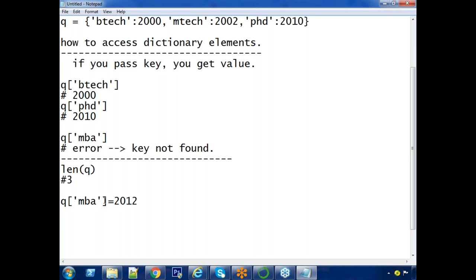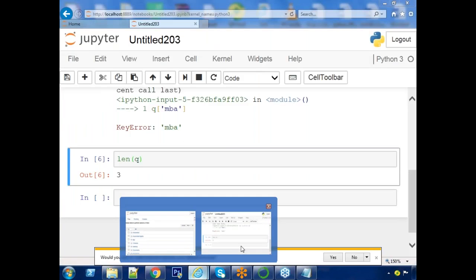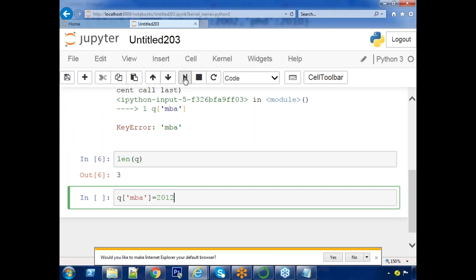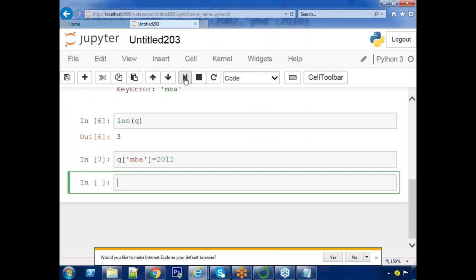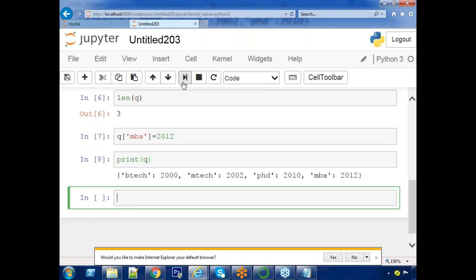Just check this execution. Actually, MBA was previously not available. Now print Q. What happened? MBA is added or not? A new pair is added.